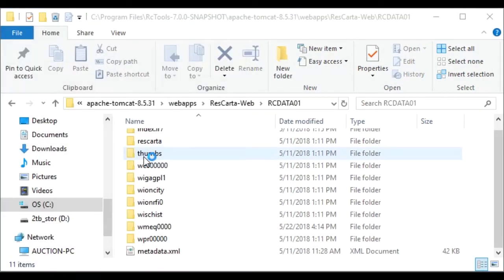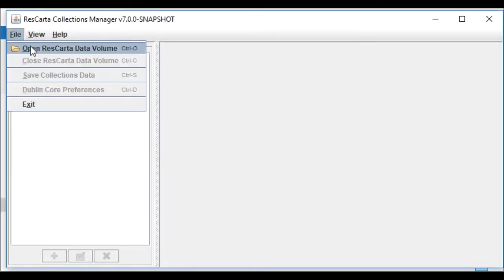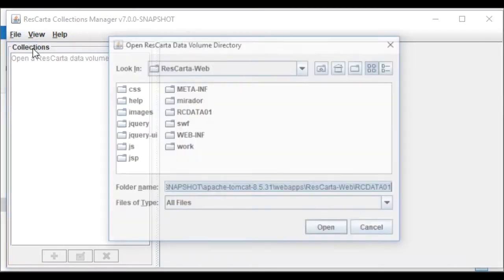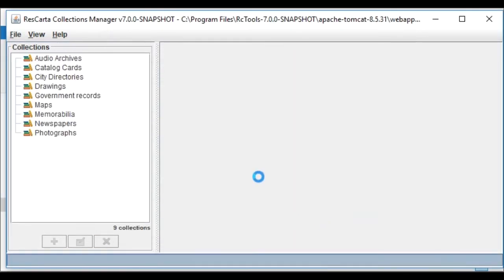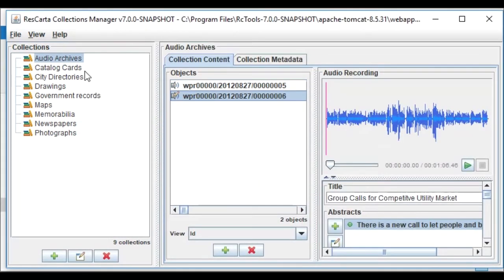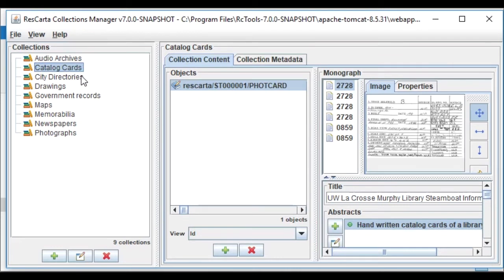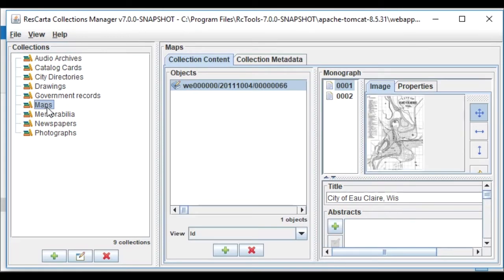All right, we're going to open up number 5, our collection manager, and I'm going to add this to our demo data. When you get ResCarta, it comes with this demo data. So those of you who have looked at the ResCarta toolkit before, you'll see that this is pretty much familiar. This is the same demo data we've been punching out for a couple of years.